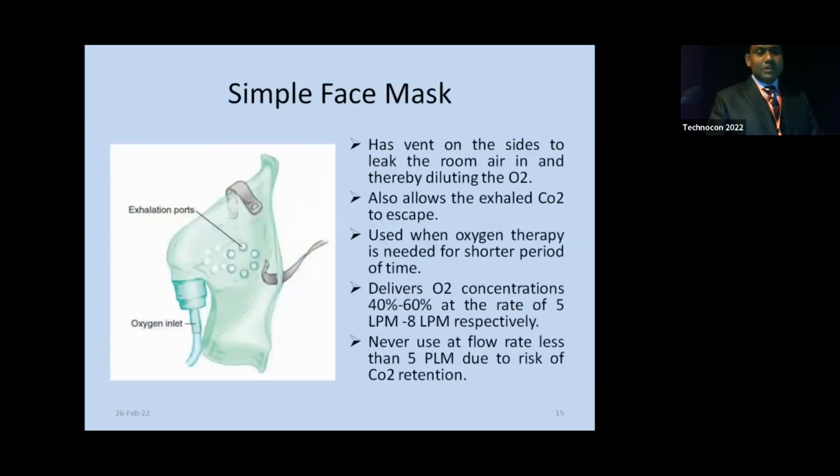This is a simple face mask. It has vents on the sides to let room air leak in, thereby diluting the oxygen. These vents also allow the exhaled CO2 to escape from the mask. Used when oxygen therapy is needed for a shorter period of time, it delivers oxygen concentrations of 40 to 60% at the rate of 5 liters per minute to 8 liters per minute respectively. Never use at a flow rate lower than 5 liters per minute due to risk of CO2 retention.